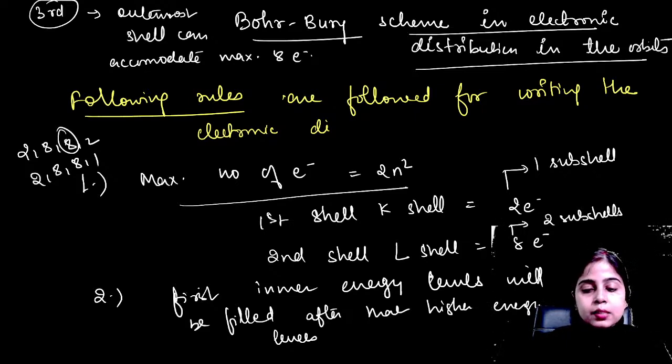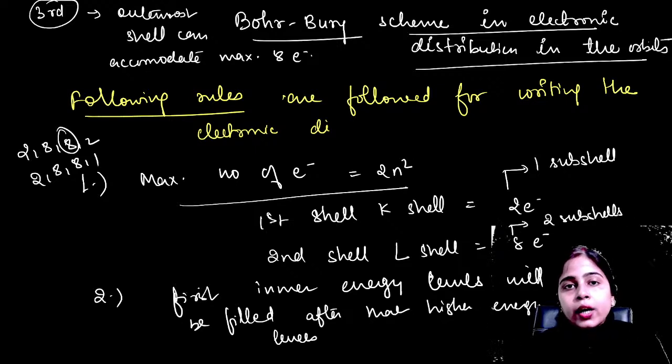So who was this Bury? His full name was Charles Ruggles Bury, or C.R. Bury you can say, and he was the one who produced an atomic model along with Niels Bohr known as the Bohr-Bury atom. Also he joined with Niels Bohr to provide a scheme for electronic distribution in the orbit.